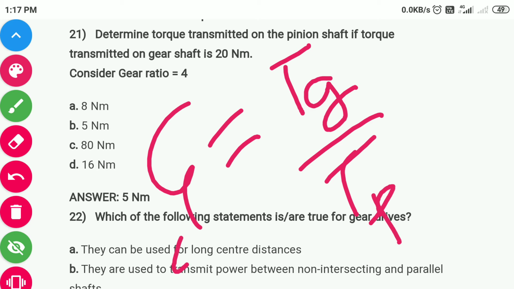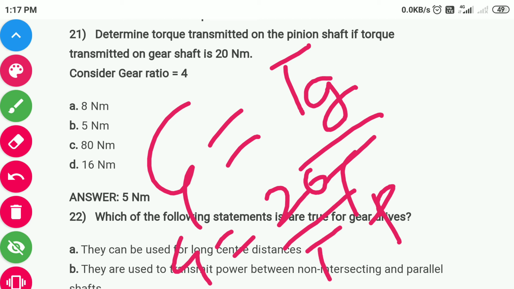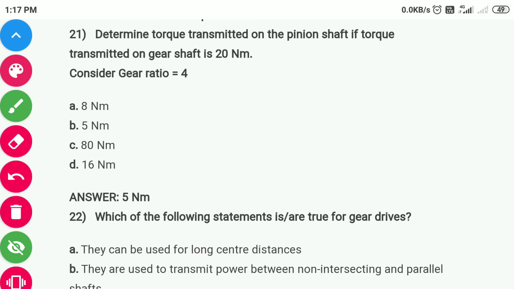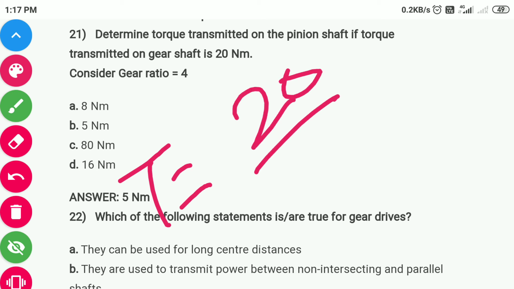So 4 equals 20 by T. So T equals 20 divided by 4, which is equal to 5.